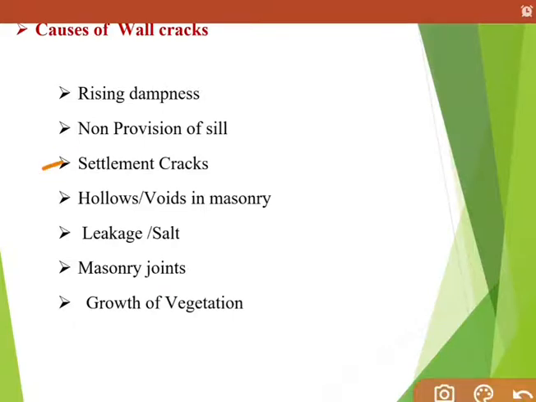Settlement cracks. Because of the settling of the building, cracks may develop in the wall. Hollows, voids in masonry. Obviously, if there is a hollow portion or voids in the masonry, it tends to cause cracks. Leakage, salt. Because of the leakage also the wall gets cracked. Masonry joints, if you are not doing the proper masonry joints, it also causes wall cracks. Growth of vegetation, sometimes you've seen that vegetation is growing on the wall because of the dampness and it finally causes the wall to crack. So these are the various causes which crack the wall.